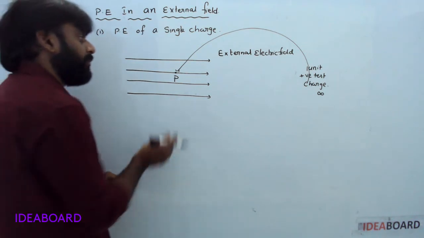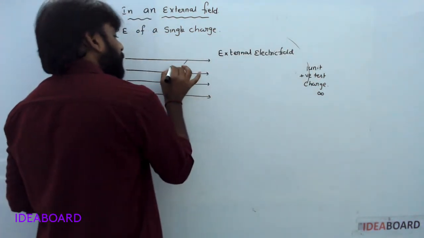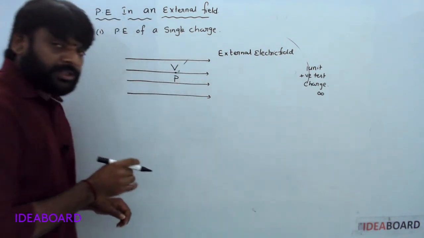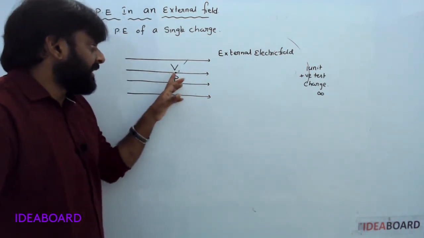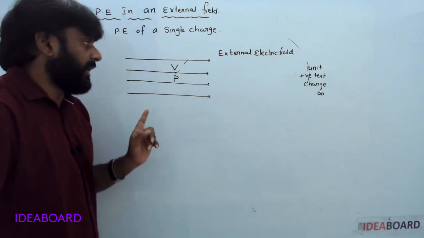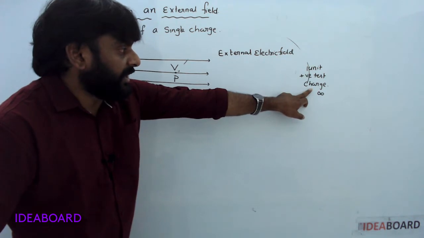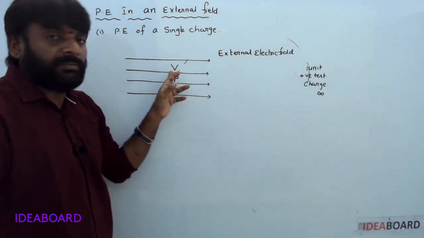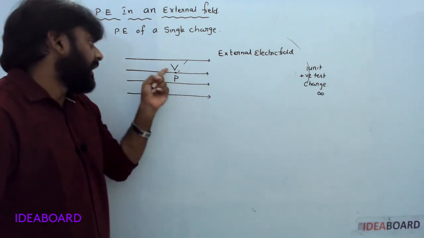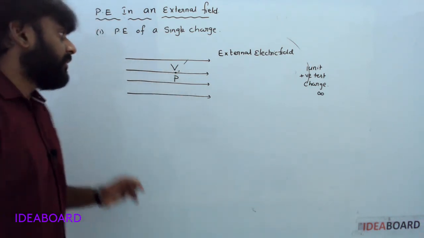So at this point the potential is V. So in an electric field, at a certain point, when one unit positive test charge is brought from infinity to that point, some work done is required. That work done is the electrostatic potential. At that point P, the electrostatic potential is V. Understood?